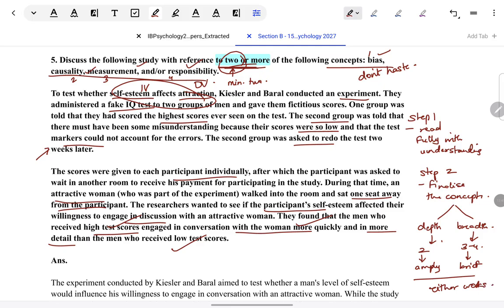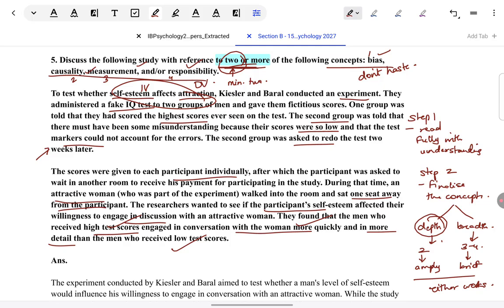Now, coming to my personal recommendation. Strictly, in my opinion, what you should do, my preference, is the depth approach. I'll give you two, three reasons for why I would recommend it. One, it really helps you to drive your point well. When you take a breadth approach, explanation tends to lack.